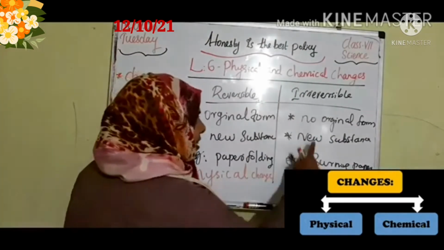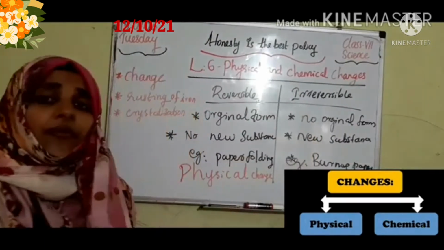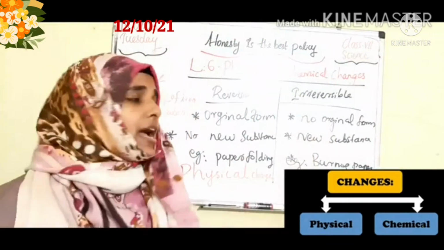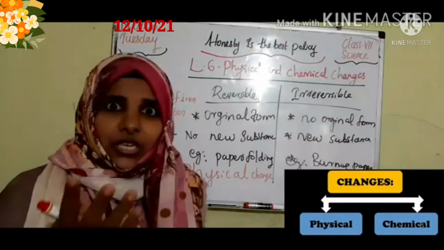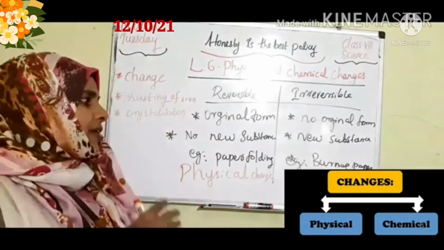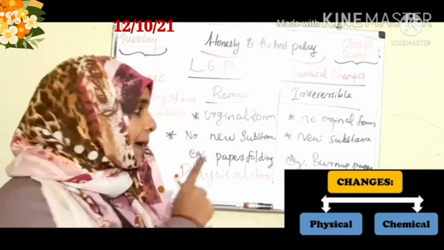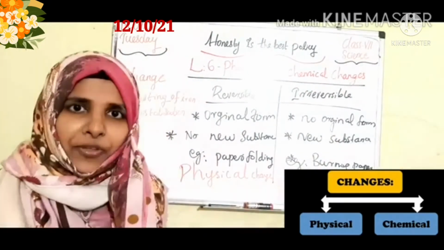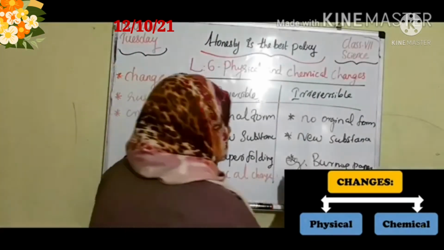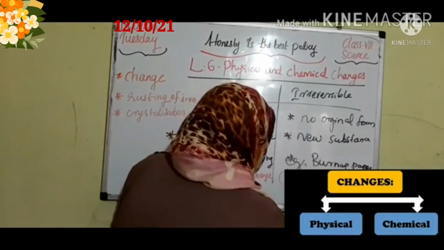But when we check this irreversible reaction, new substances are formed and there is no original form to get back. So we can call it a chemical reaction happening in the burning of the paper. So we can call it a chemical change.